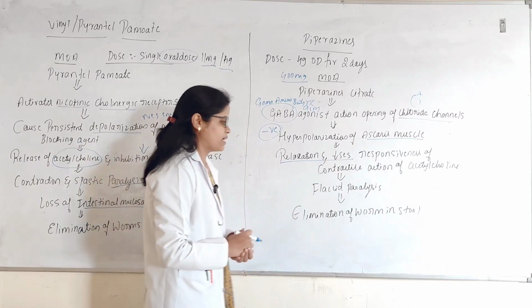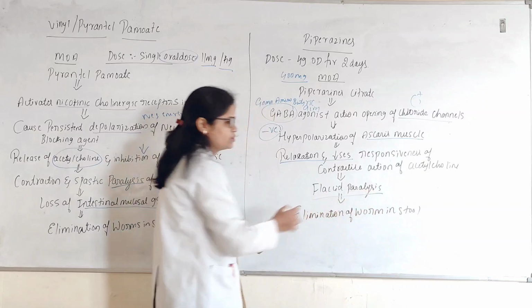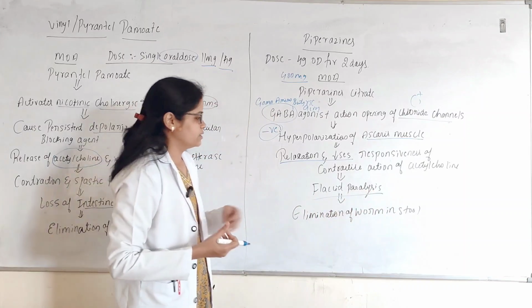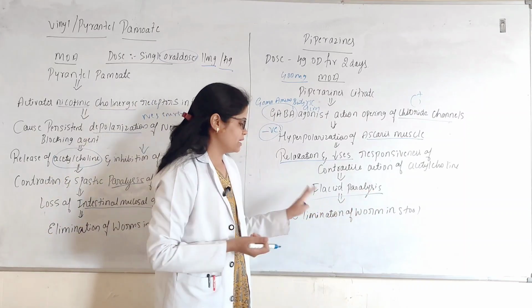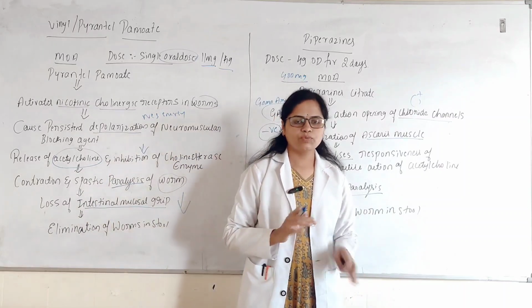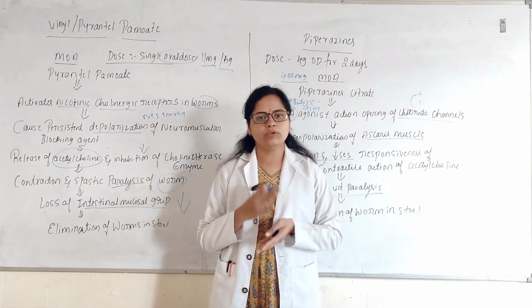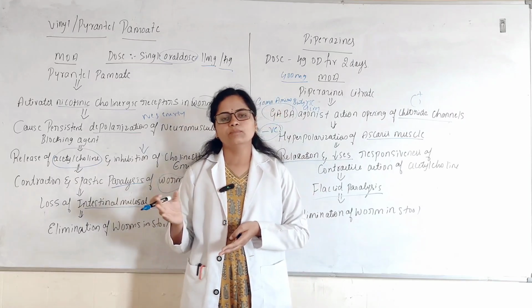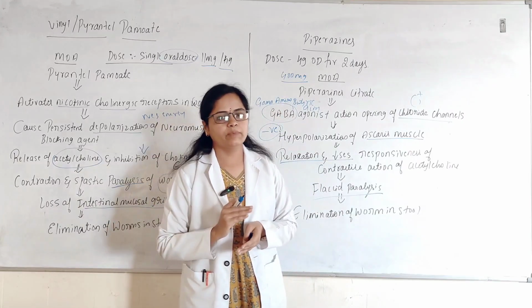Then it leads to flaccid paralysis of the worm. Flaccid paralysis means the elimination of the worm in the stool. Obviously the worm will come out through the stool. And here the indications, contraindications and side effects are more common for all the antihelminthic drugs.